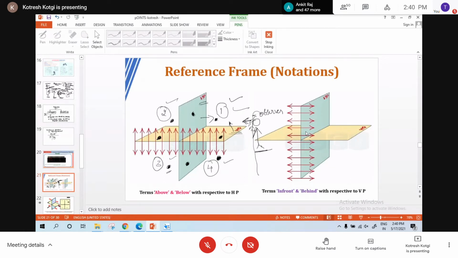Any doubt? I'm giving two minutes time. Please ask me if you have any doubt on this. Definitely, if you see any of the question papers, they will ask you to mention the quadrant in which the point lies. They'll just give the explanation like this: above HP, in front of VP; below HP, behind VP; point is on HP, behind VP. Name the quadrant of the point. Like that, they'll ask.